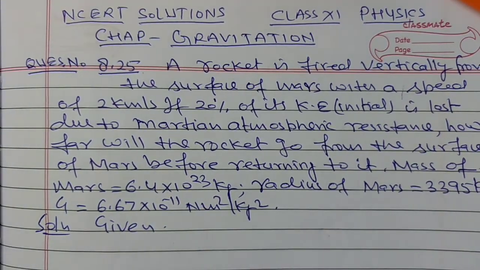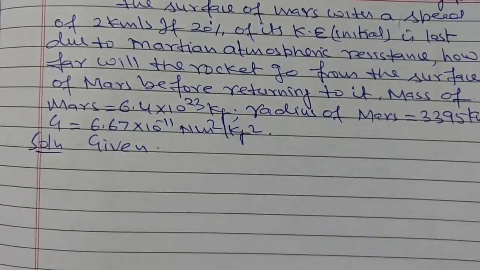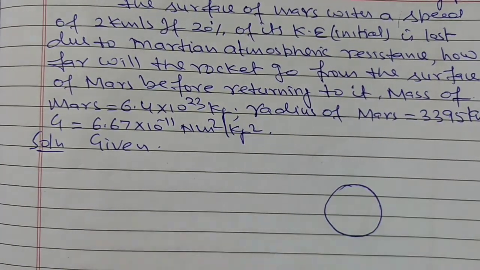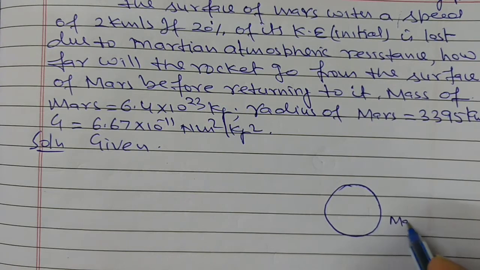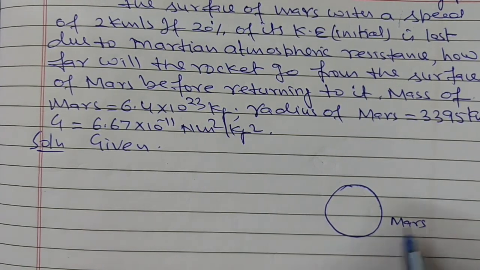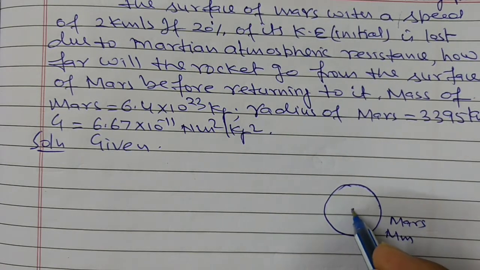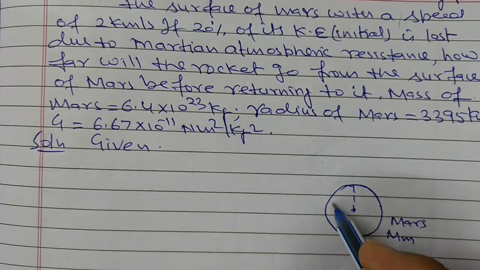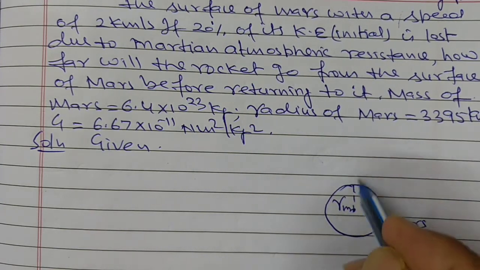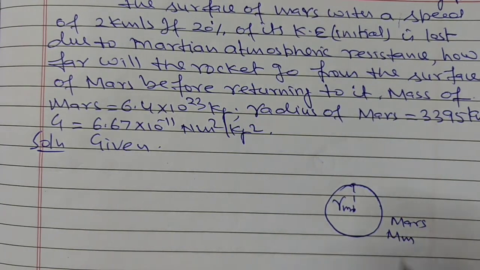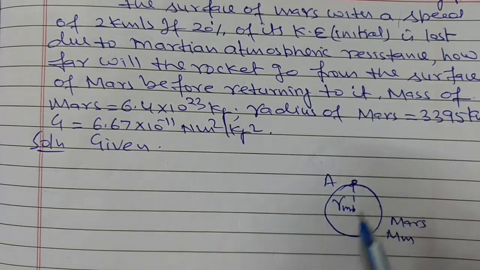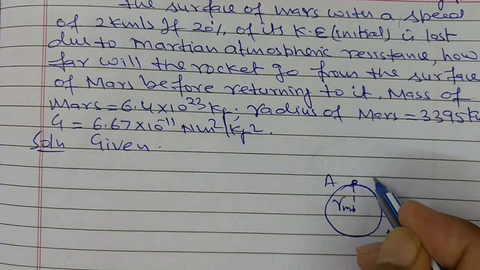In this question, suppose this is Mars, and let the mass of Mars be Mm, and this is the radius of Mars, Rm, and a rocket is fired from point A. The rocket is projected vertically upward.